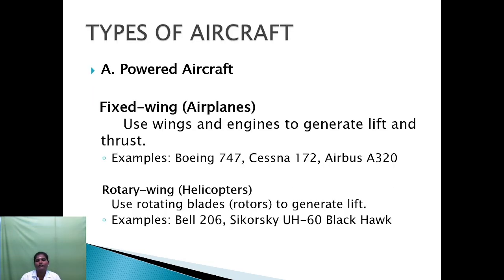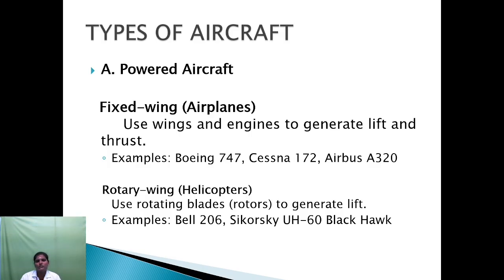Types of aircraft. First one is powered aircraft. Second one is unpowered aircraft. Powered aircraft are of different types. First one is fixed wing. They use wings and engines to generate lift and thrust. Examples: Boeing 747, Cessna 172, Airbus A320.